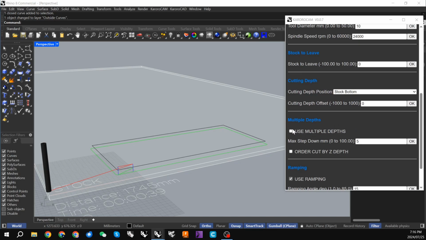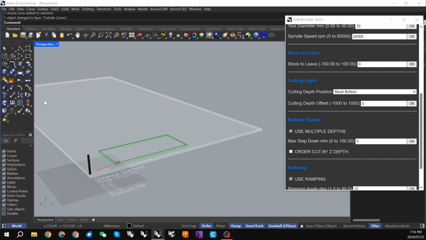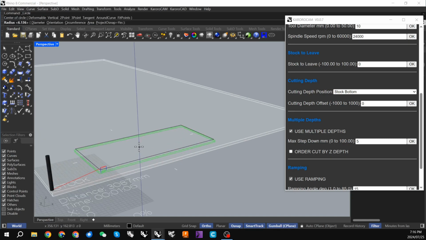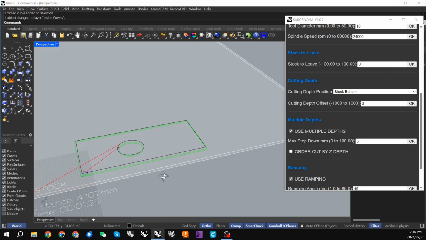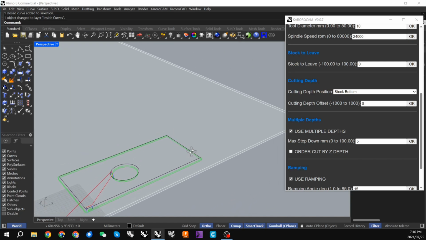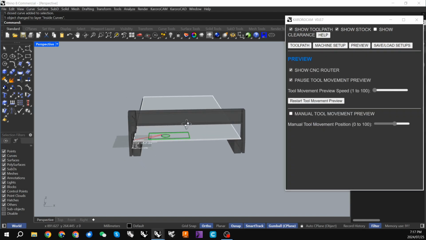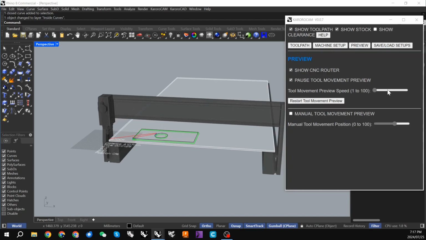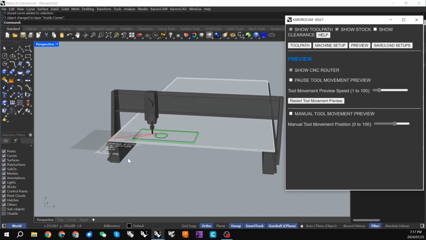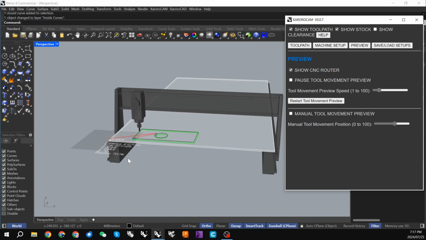And I'm going to create multiple depths with this one. If we wanted an internal curve as well, I can simply create one of those and put it to inside cutting. So inside curves will get cut to the inside, outside curves get cut to the outside. We can then go to our preview, and if we unpause, I'll put a little bit of speed on here. We unpause this, we can now see the simulation of this particular cut.